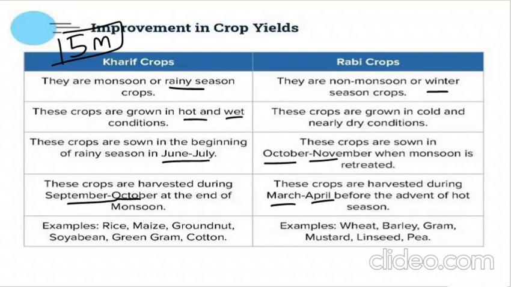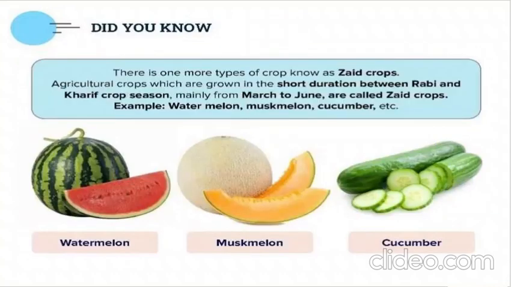Right. Now, just one extra fact. There is one more crop known as Zaid crop. Your watermelons, muskmelon, cucumber, all of these things are the Zaid crops which are grown between March to June. In between Rabi and Kharif crops, they are grown.